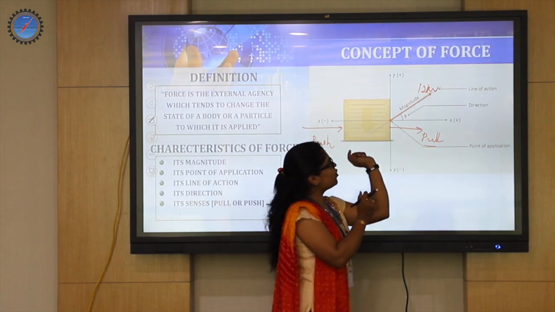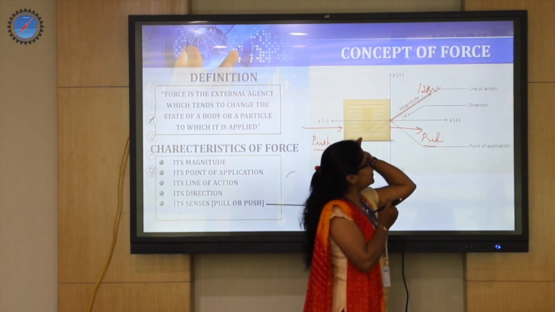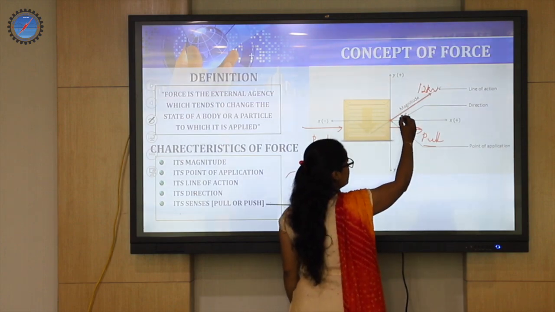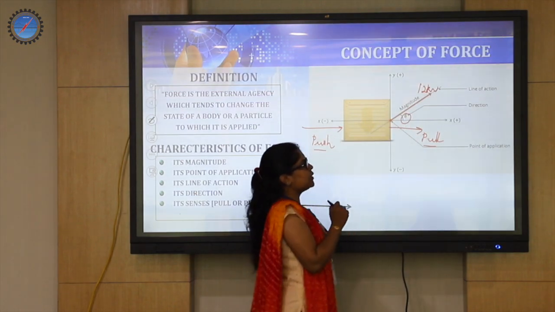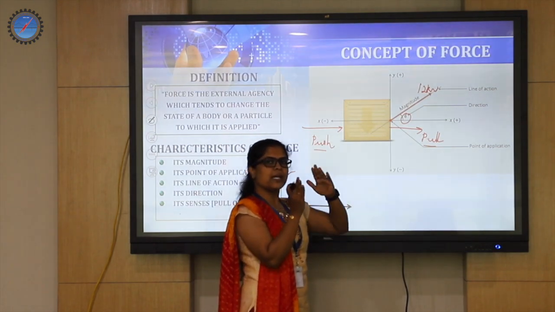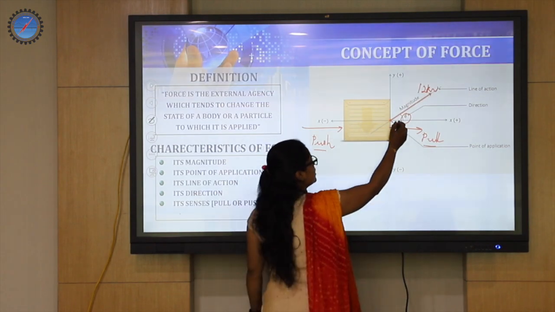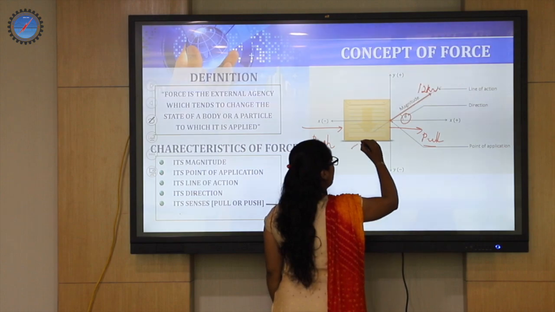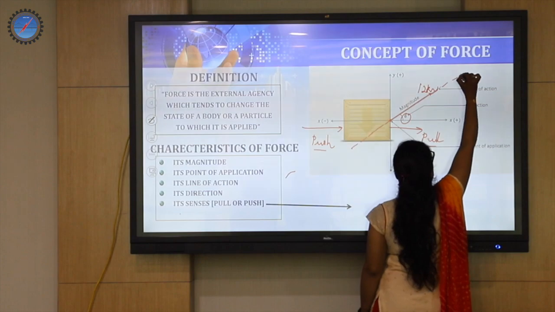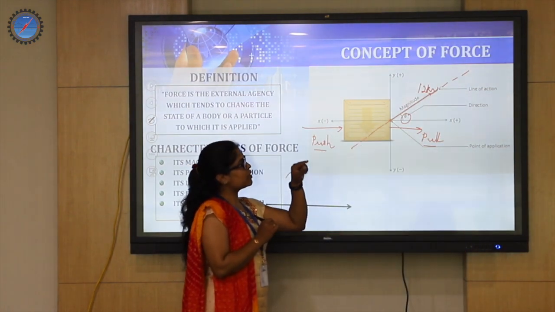And as I told you, the line of action. The line of action is exactly a collinear line which is going to pass through the force along with the direction. You can see the direction is designated by theta. Theta is the emblem of showing the force should be directed at what angle or what direction. So this theta gives us one more option, the direction of line of action also. So line of action is the line along which the intensity of the force remains unchanged.